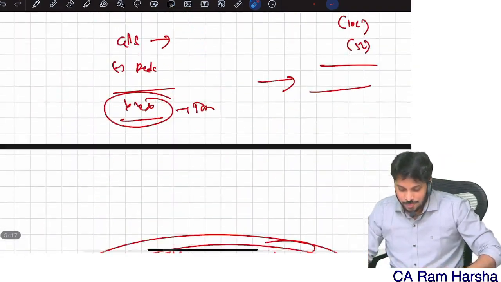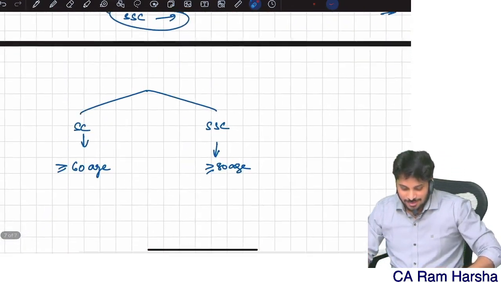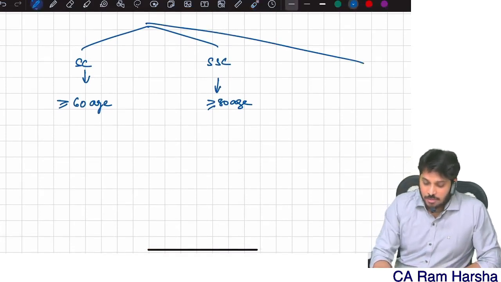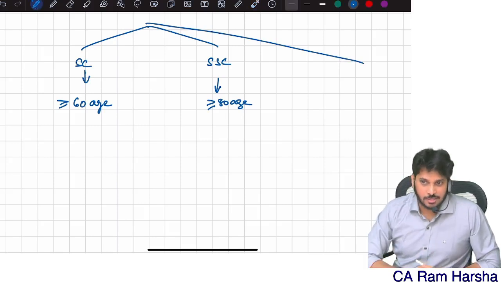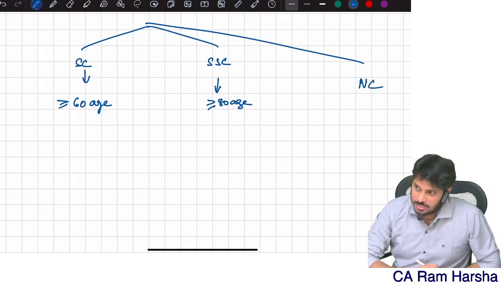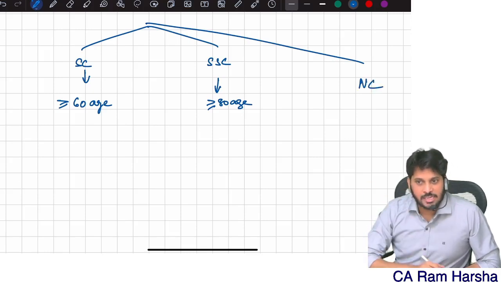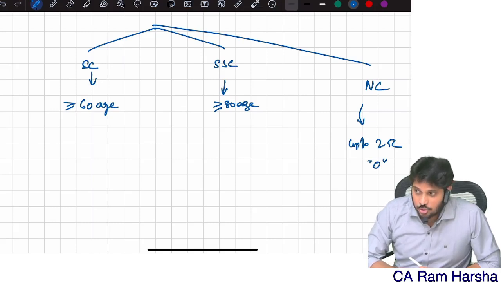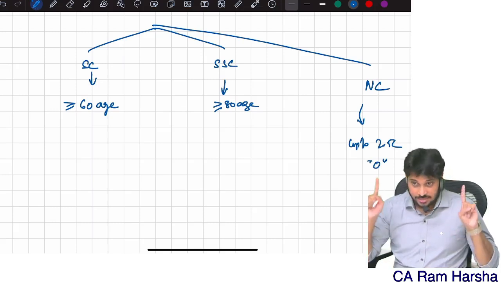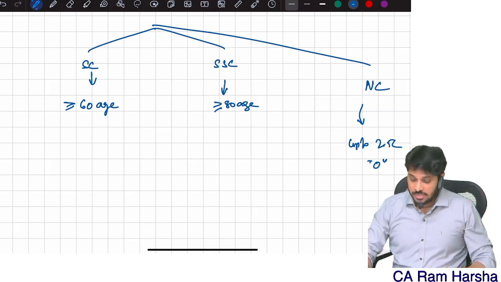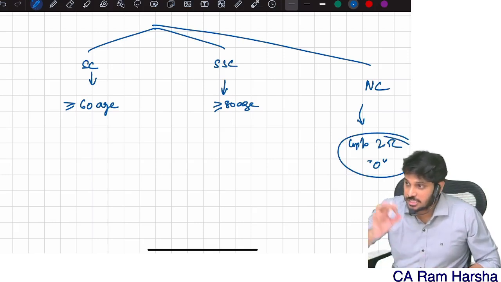So super senior citizen means more than or equal to 80. As on 31st March of the relevant previous year, if my age has not yet completed 60, I am called a normal citizen. Why do I need to learn this breakup? For a normal citizen, up to 2.5 lakh, zero tax, if the total income in the entire year, by the way, it's not monthly income, total income in a year, is up to 2.5 lakh or below 2.5 lakh.